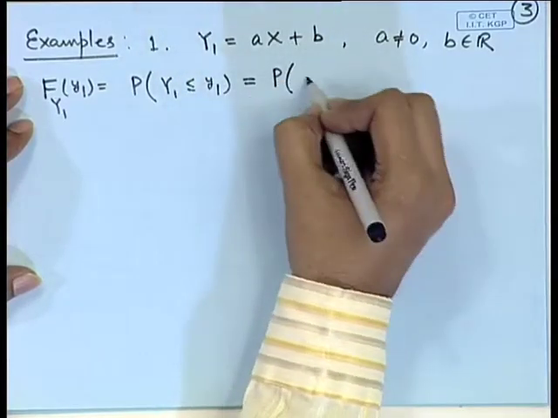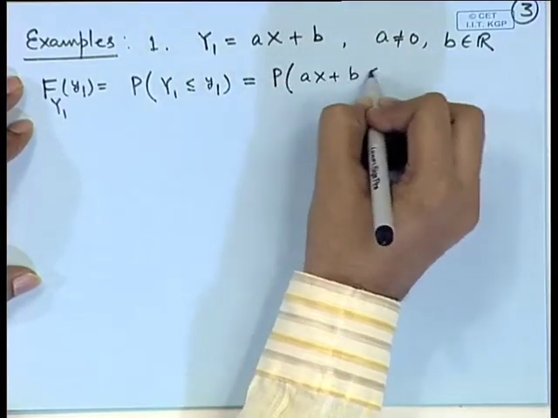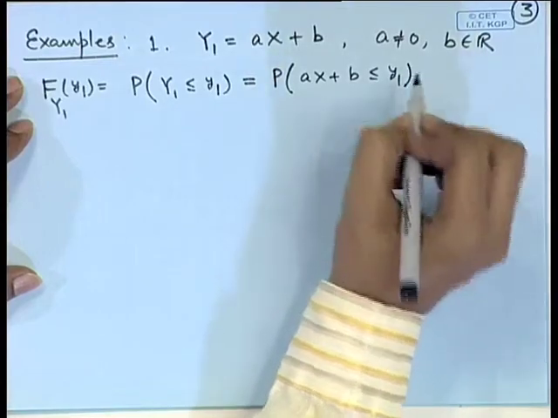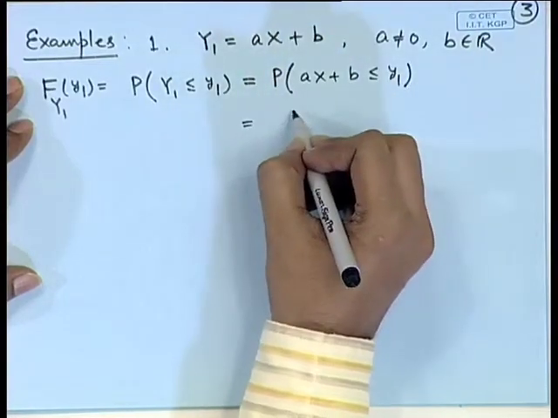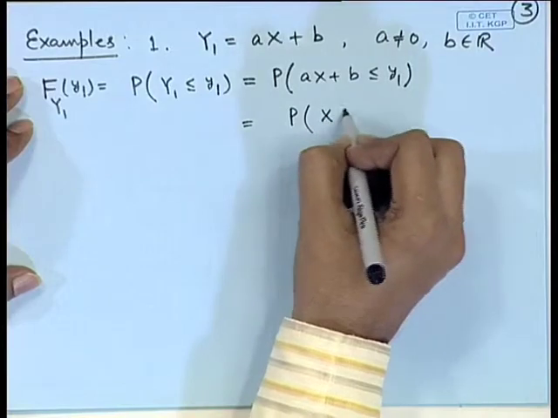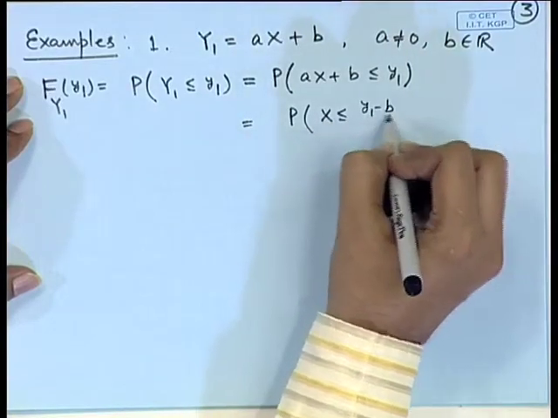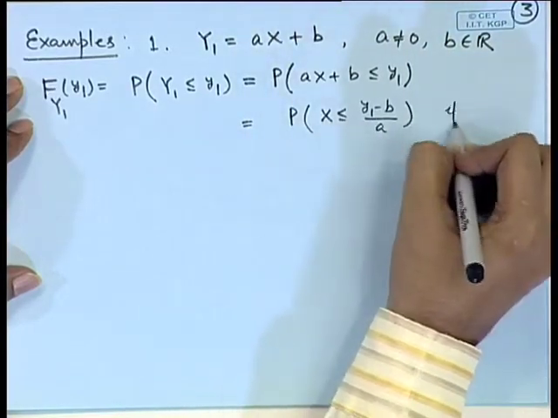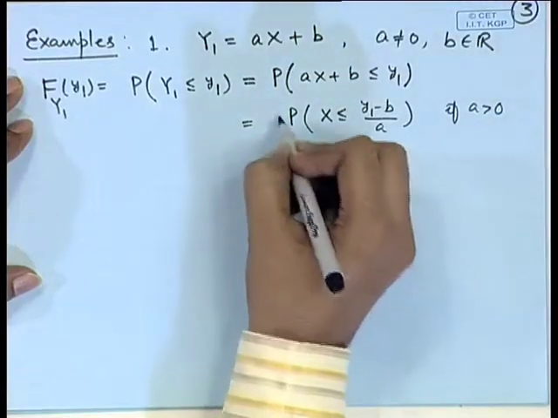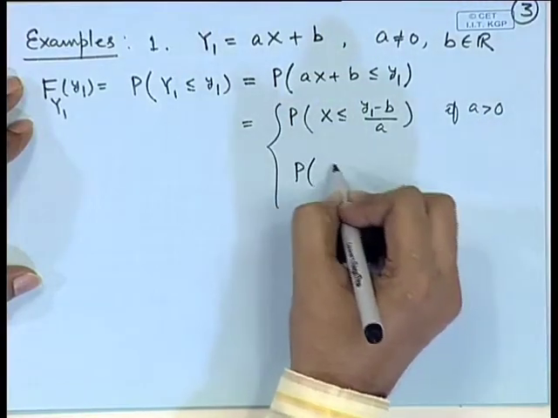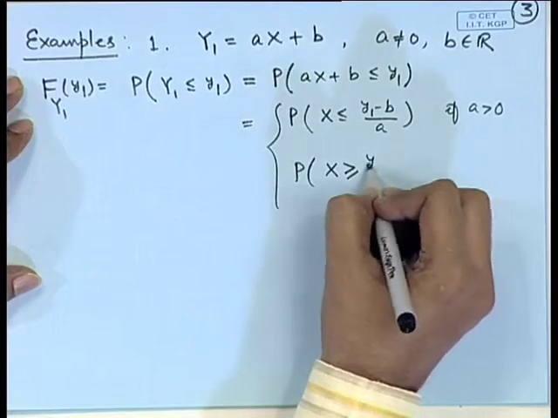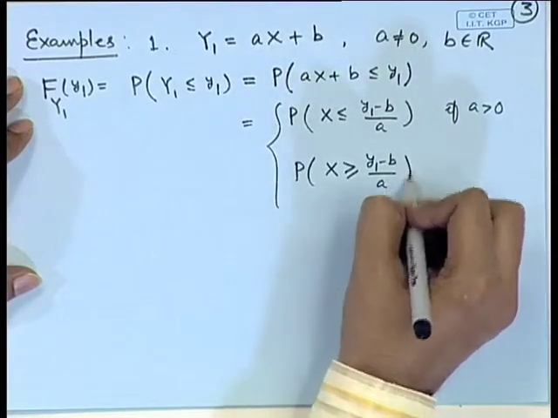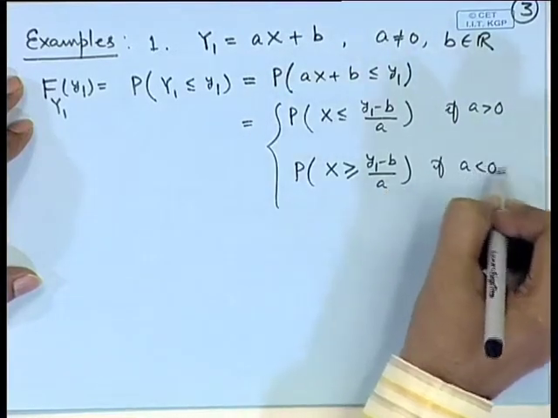Now, this is a x plus b less than or equal to y 1. Now, this can be expressed as probability of x less than or equal to y 1 minus b by a, if a is positive, and it will become probability of x greater than or equal to y 1 minus b by a, if a is negative.